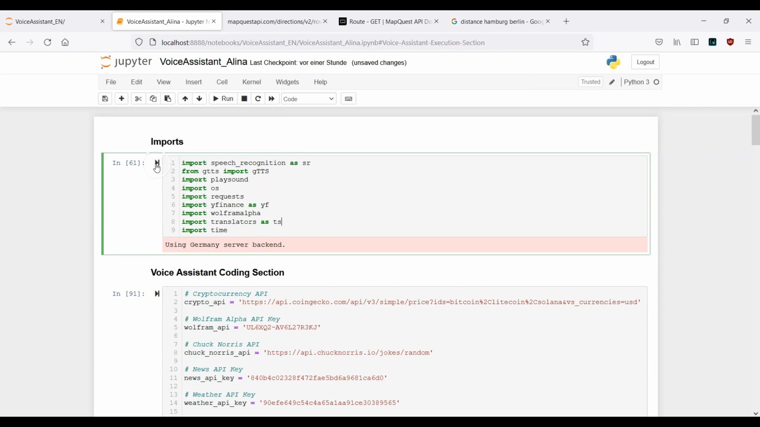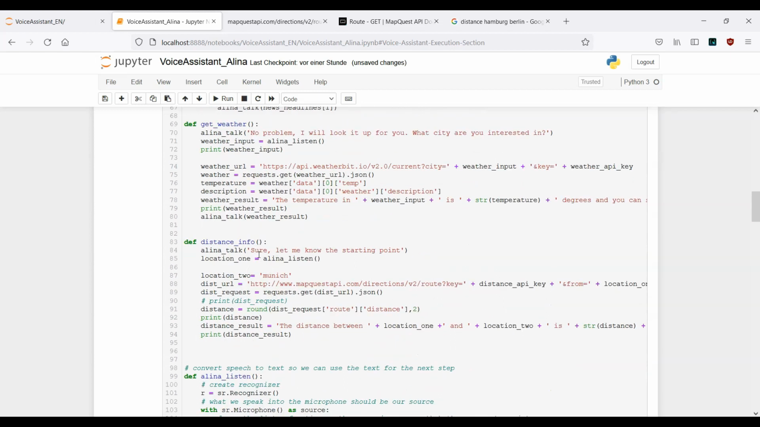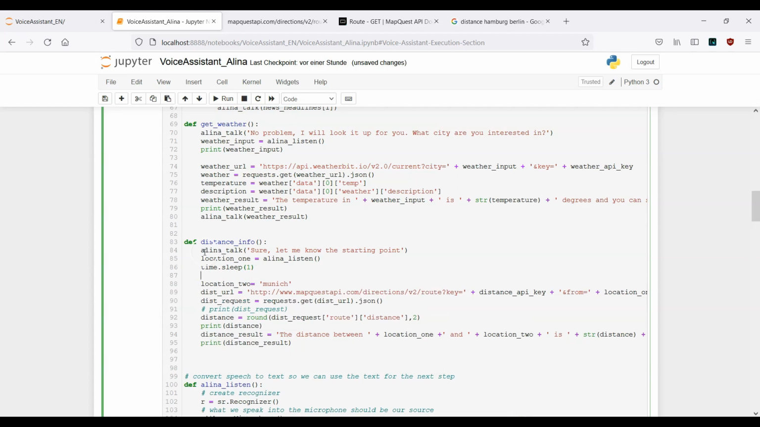Okay, but for now, let's go ahead and import time. Okay, import time, run the cell. So let's scroll down again. Here we have location 1, and the system is listening to us. Then we want to wait for 1 second. That means time.sleep for 1 second. Okay. Afterwards, we can copy this line here, because now the system is asking us what is our destination city or our location number 2. Okay, so all right, and now tell me the final destination.